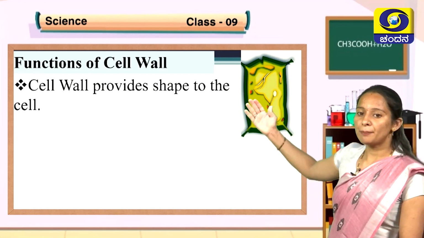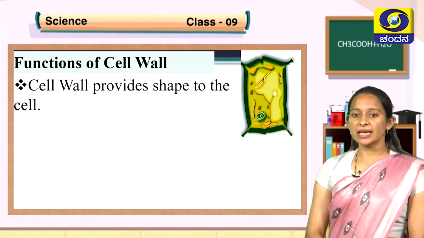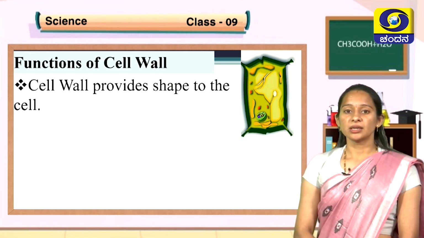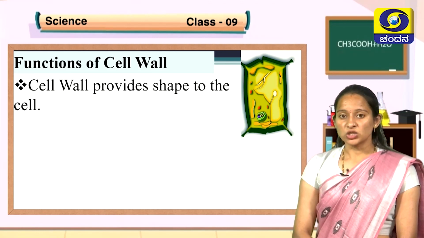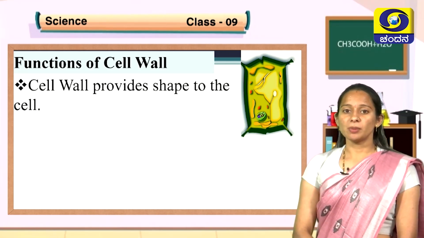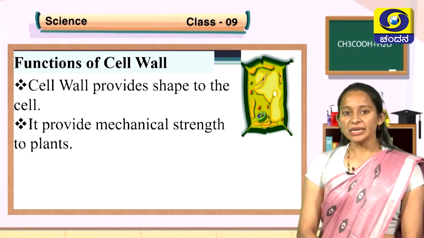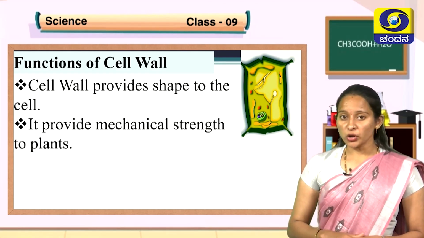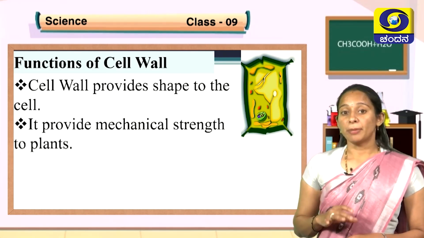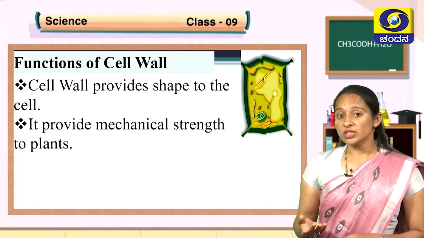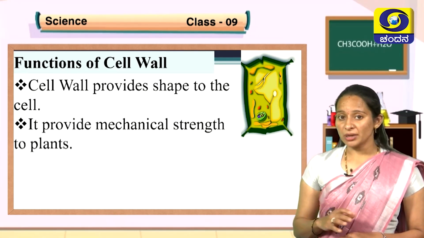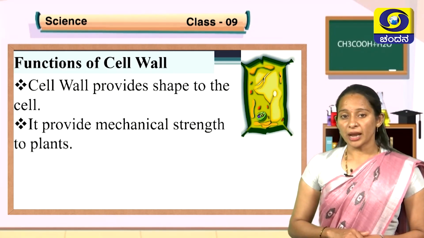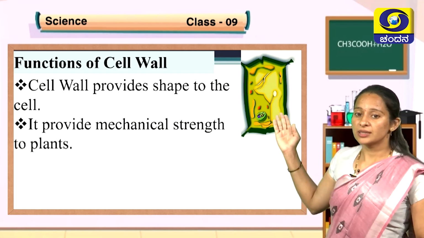You can see a plant cell here. In the plant cell, the outer covering of dark green represents the cell wall. That cell wall is providing proper shape to the plant cell. It provides mechanical strength to the plants. Plants are non-locomotive. They do not move from place to place. So, by being in the same place, they need to withstand all harsh environmental conditions. To withstand harsh environmental conditions, plants are adapted with cell wall.